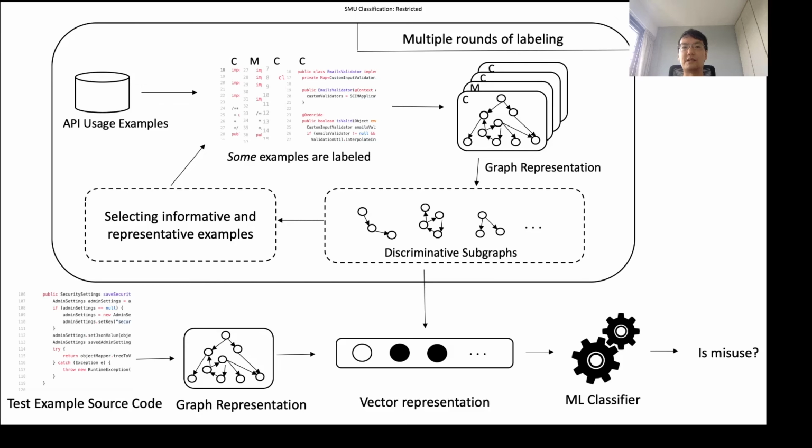At a high level, this is what ELP looks like. We first try to obtain the discriminative subgraphs through multiple iterations of labeling, and then after we have identified the discriminative subgraph patterns, we can then use it at test time. After converting a test example source code into the graph, we can construct a vector representation, and then afterwards we pass it to the machine learning classifier. The machine learning classifier first uses a novelty detector to determine if the test instance looks too different. And then finally, it produces a binary classification that says whether it's a misuse or not.